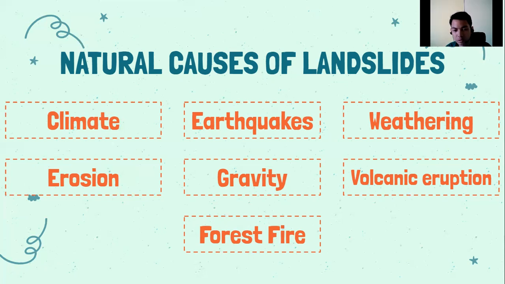So, forest fire. Bakit kaya sinabi dito forest fire daw, cause of landslide? So, how? Because if the forest fire burned the vegetation, the trees, the plants, there's no more roots that can hold the soil in place. So, dahil wala na yung mga roots na nag-hold dun sa mga lupa, pwede na siyang mag-cause na landslide. Kaya napasama dito yung forest fire.